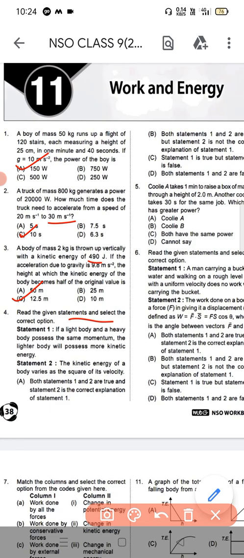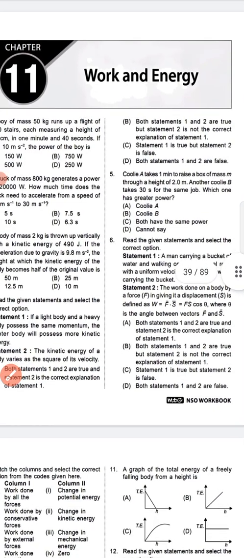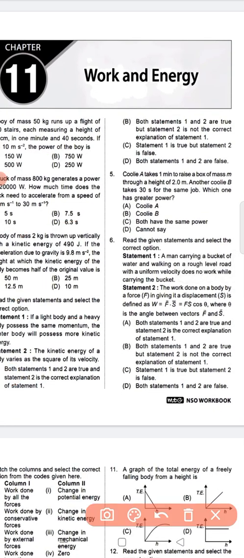So, A, B, C, D, 4 options are given. B is the correct answer for this question, because both statement 1 and 2 are true, but statement 2 is not the correct explanation of statement 1. So, option B is the correct answer for question number 4.